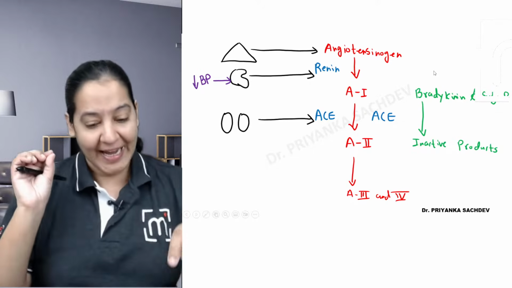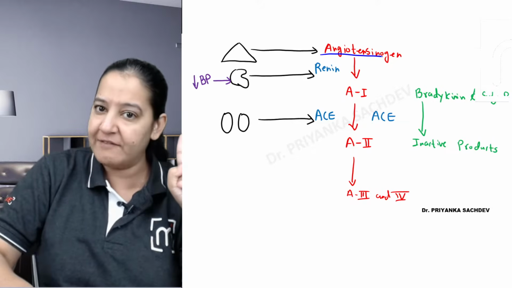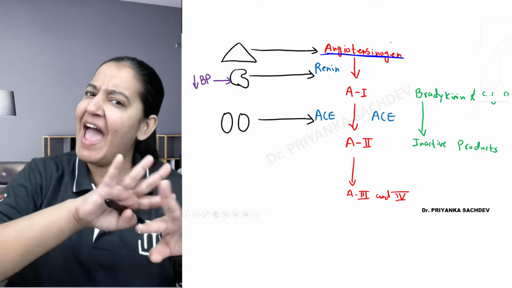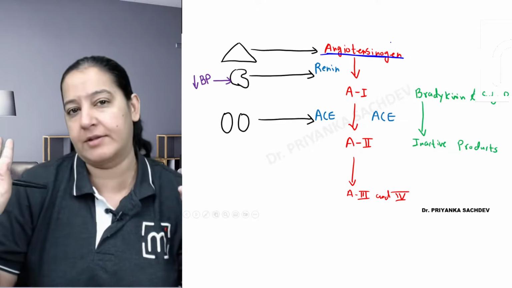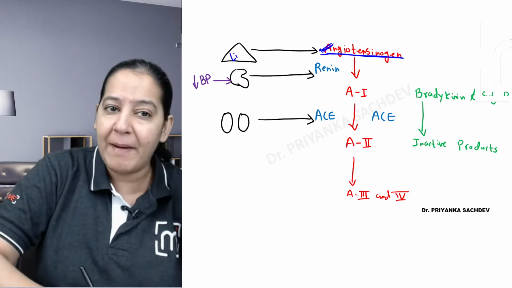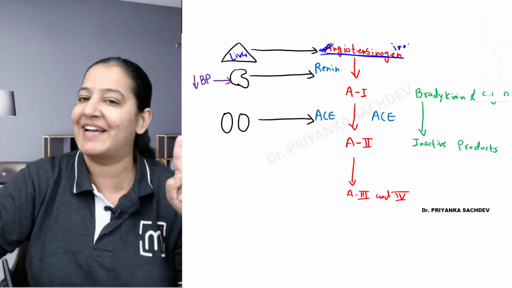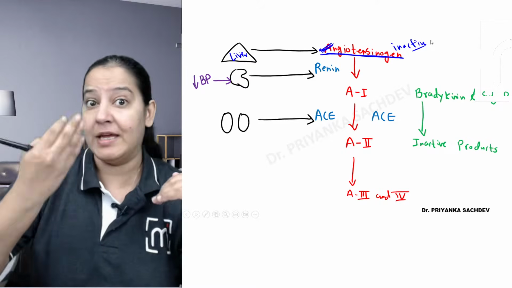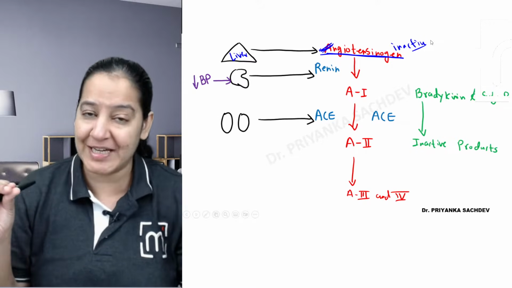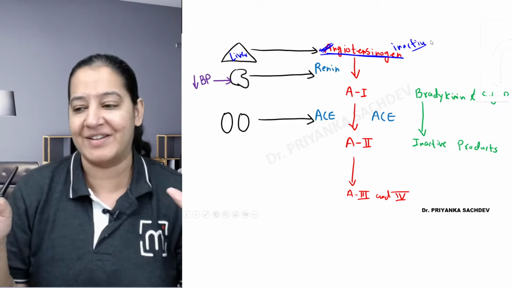Understand this diagram. In our blood, we all have a protein. The name of the protein is Angiotensinogen. It is present in you, me, every normal human being on this earth. It is present in blood. So who is making this protein? This protein is formed by the liver. The liver secretes this protein in the blood, but the important point is, it is inactive. It is present in me, you, everyone, but it is inactive. So angiotensinogen is a protein secreted by the liver, present in the blood of all normal human beings, but inactive.